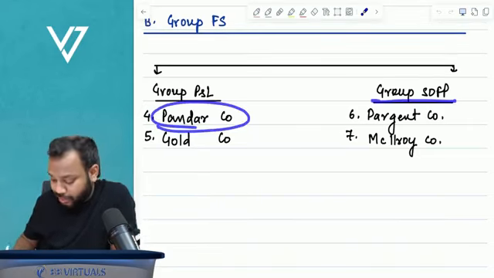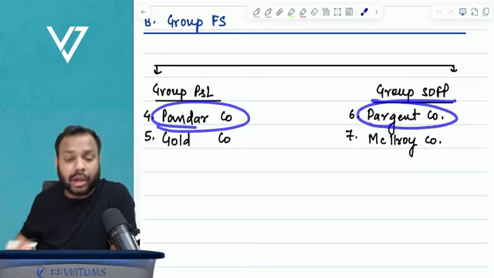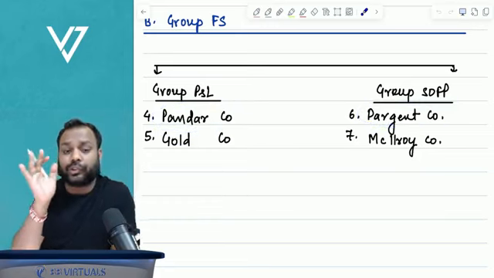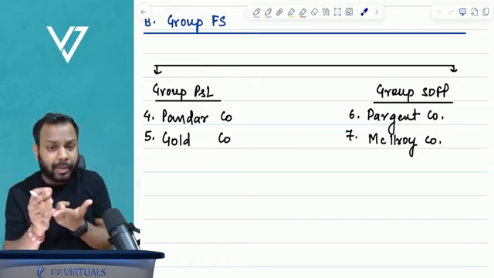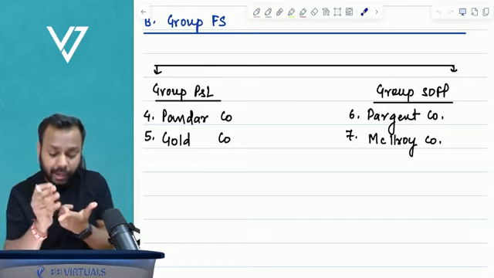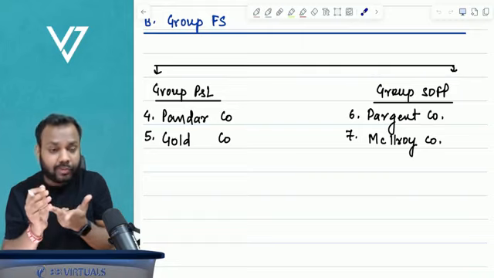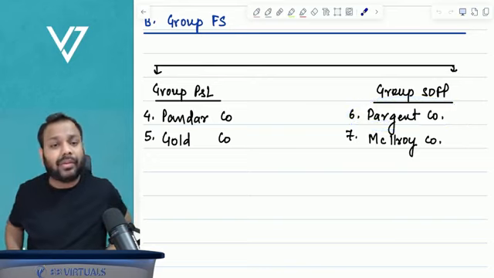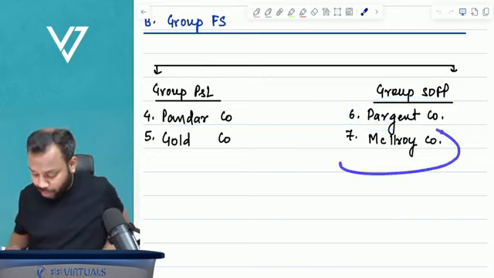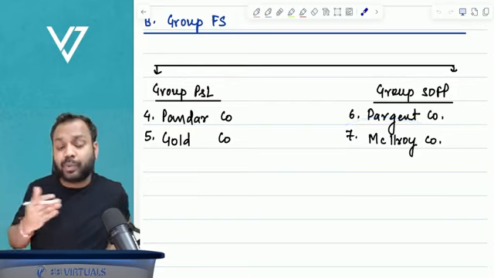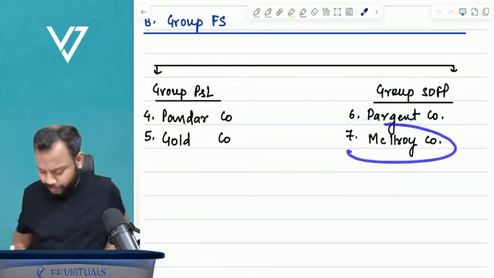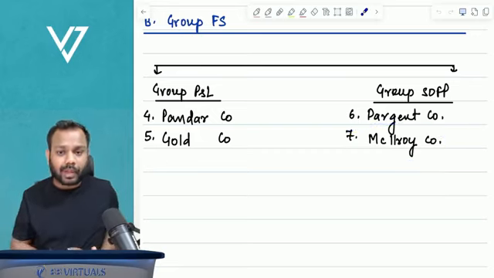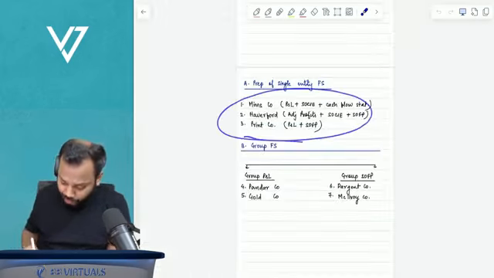In group SOFP, there are 2 questions again. Dargent Co., an amazing question, covers all the aspects: group SOFP, associates treatment, dividend treatment, unrealized profit treatment, everything is there in Dargent Co. Plus, additionally, I will request you to solve one more question of Macquarie Company, which deals with disposal of subsidiary. An amazing question. So 3 questions here, 4 questions here.